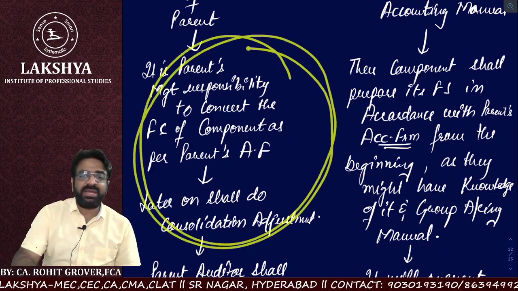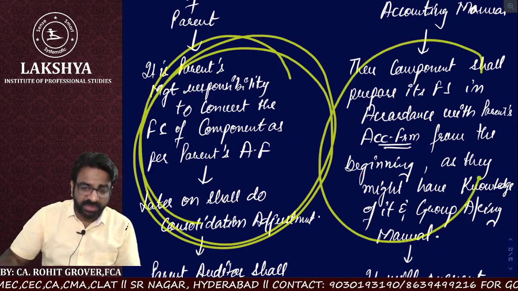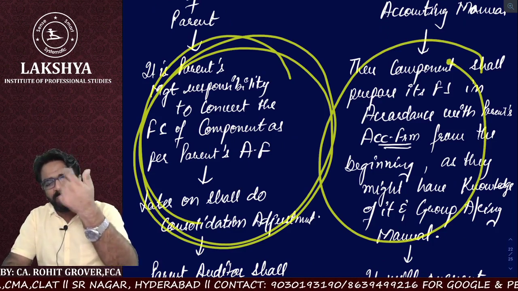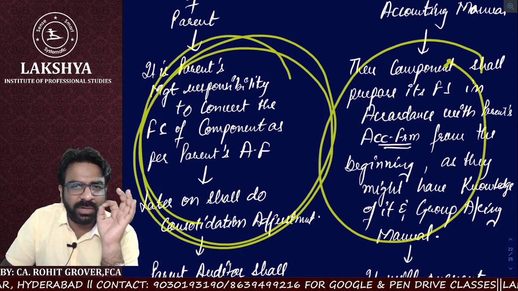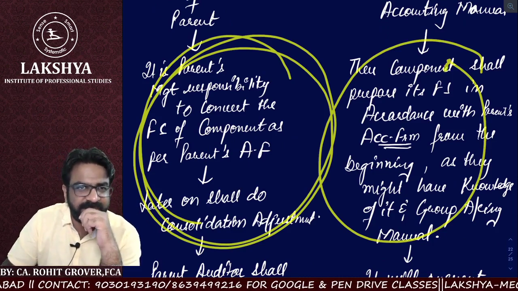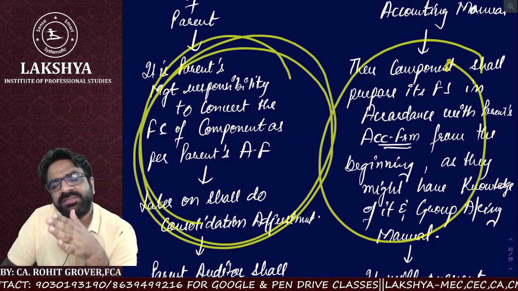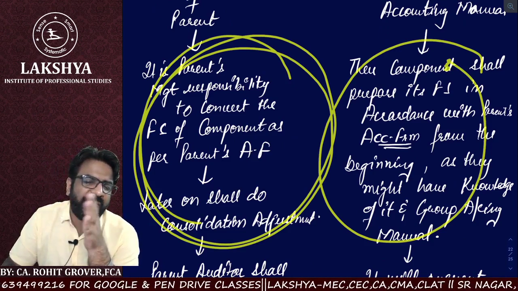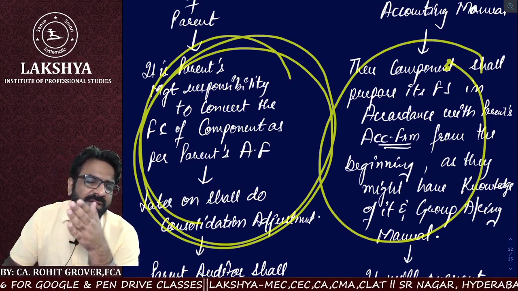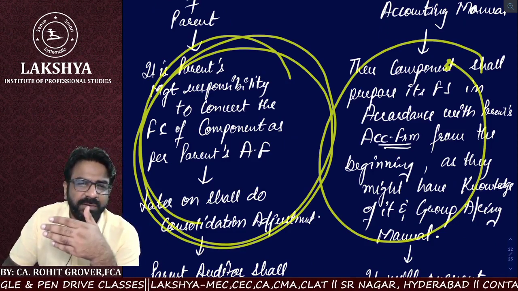Here we are converting. Here, no need to convert. Right from the beginning, when the component auditor already knows the framework and that consolidation is required, then why would he unnecessarily report under a different accounting framework?